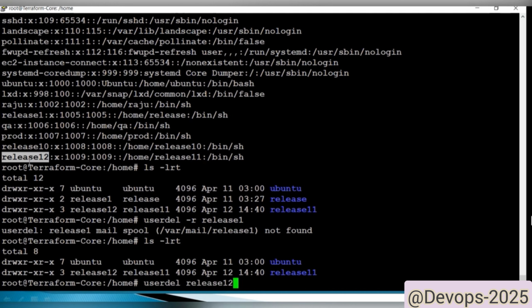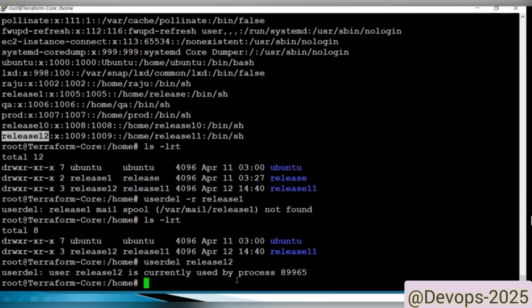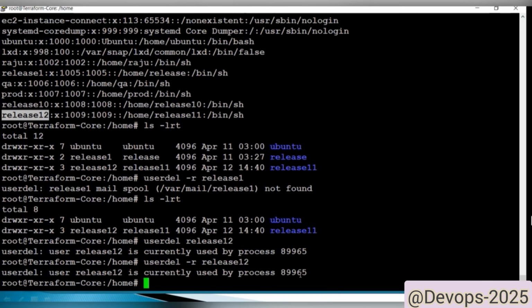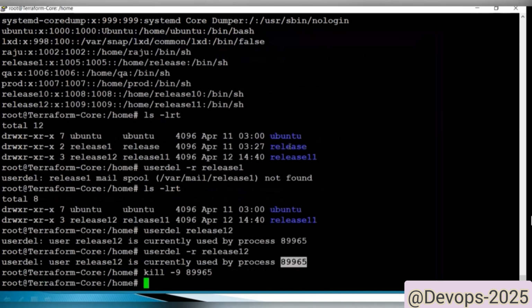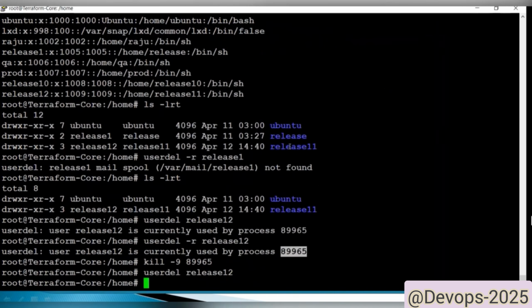release 12. If we enter here, see, currently it's logged in, so it's not deleted. So what we can do, you need to give -r. It's not deleted. You need to kill it. kill -9. Someone is logged in with that user, so it's killed. Actually, it's logged out. So now you can delete it. Enter. See here, user 12 got deleted, but the home directory is not deleted.